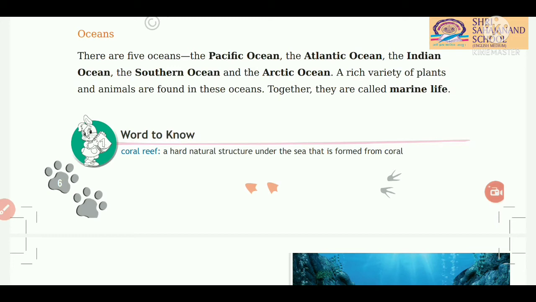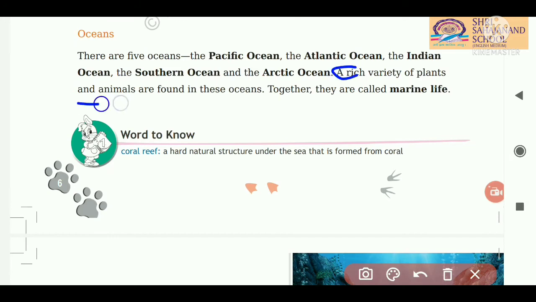Now students, a rich variety of plants and animals are found in these oceans. What can we find in the ocean, students? We can find many different types of plants and aquatic animals in the oceans, and together they are called marine life. So students, here is a very important question: what comprises marine life? Marine life is comprised of a rich variety of plants and animals.